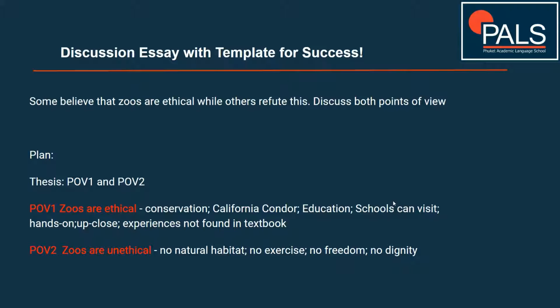However, other people say zoos are unethical. Animals don't have a natural habitat. They're robbed of their natural habitat. They don't get enough exercise, they don't have any freedom, and they have no dignity. Okay, dignity: in the wild, animals have dignity.